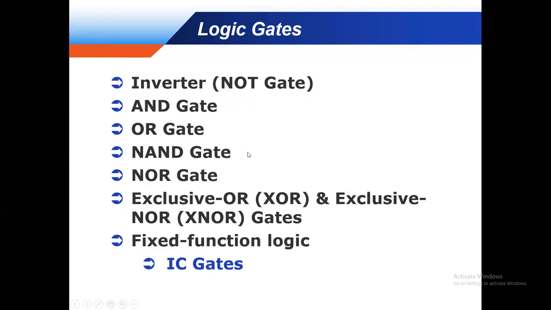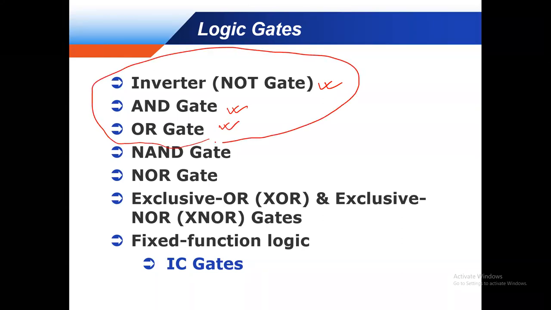Okay, you know that our basic logic gates are three, right? No, not OR and NOR, these are wrong. The basic gates are the AND gate, the NOT gate, and the OR gate. These three are basic, fundamental.